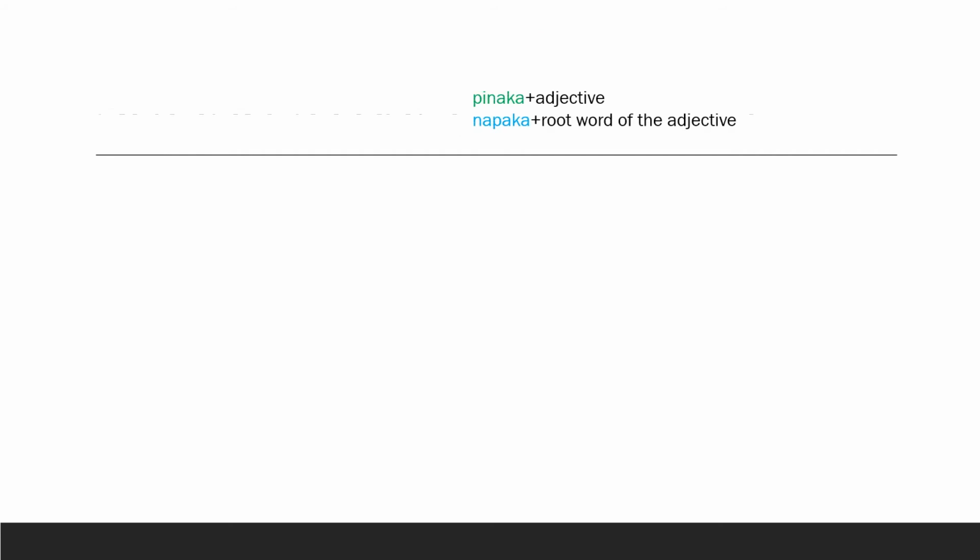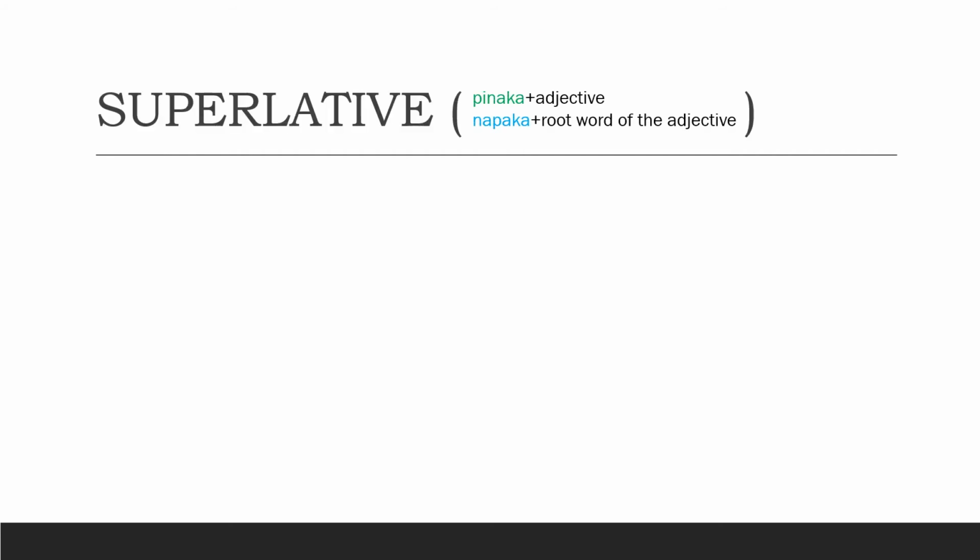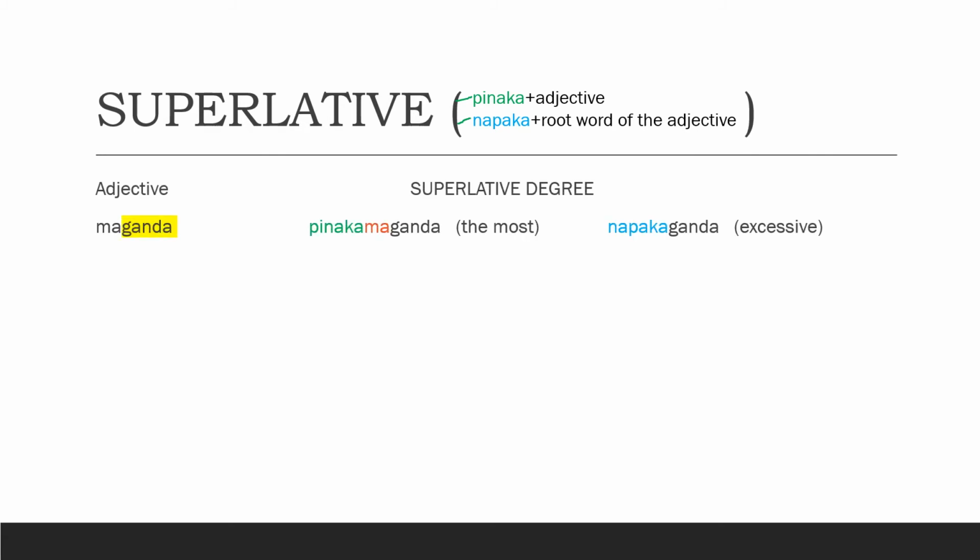The next one is the superlative degree of an adjective. Here we can use two formulas. We have pinaka plus the adjective and napaka plus the root word of the adjective. Let's take a look at this example here. The first adjective is maganda. If we are going to use the first formula, pinaka plus the adjective, we can have here the new word pinakamaganda.